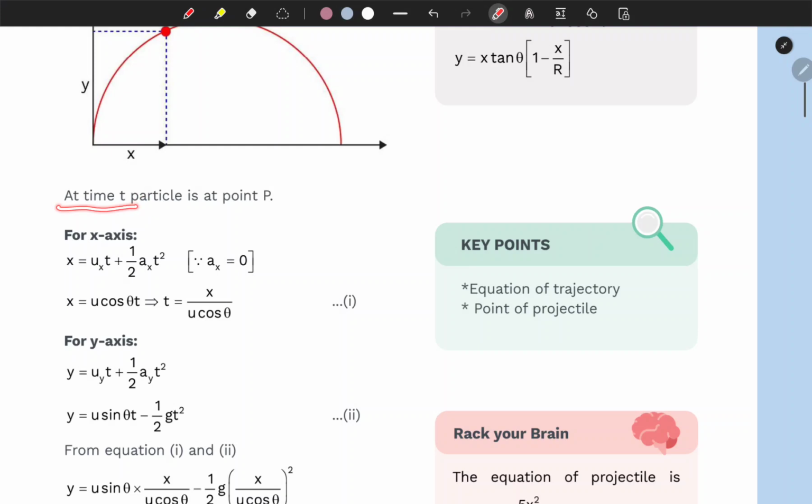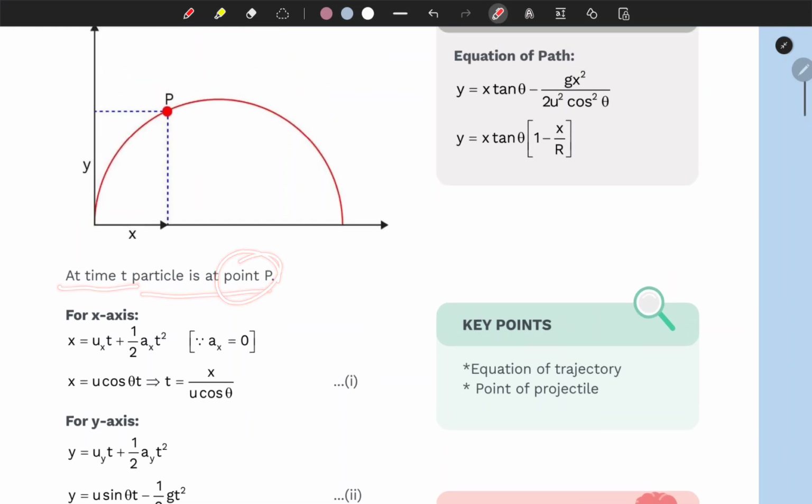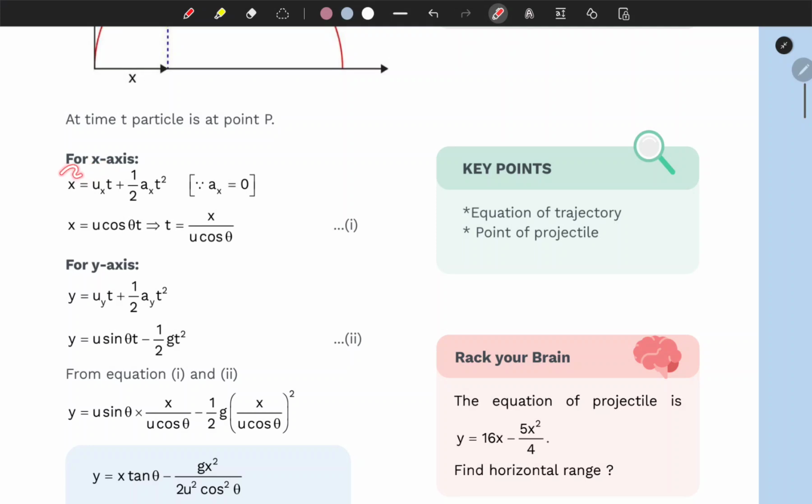So at time t, the particle is at point P. Let's assume that here t equals 0, right? So t equals 0, and this ball took t time to reach up to here, t equals t, right? So reaching from this point to this point, the ball took t time. That's why it is written that at time t, particle is at point P, right? So for the x-axis, we have x equals ux times t plus half ax t squared.